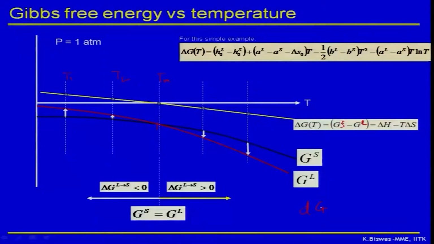At the melting temperature, delta G is equal to 0. Therefore, at the melting temperature there is no positive or negative change of free energy, it is vanishing, and because of this vanishing free energy change there will be no energy available for the system for transformation. The system will not undergo any transformation. That is what happens at 0 degrees Celsius and 1 atmospheric pressure. Ice and water will coexist, they will never transform into each other.